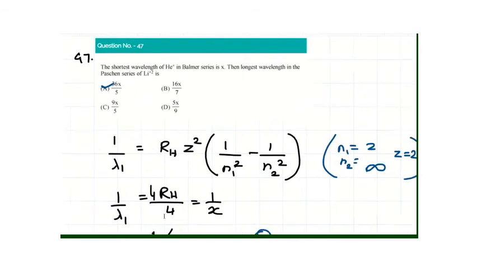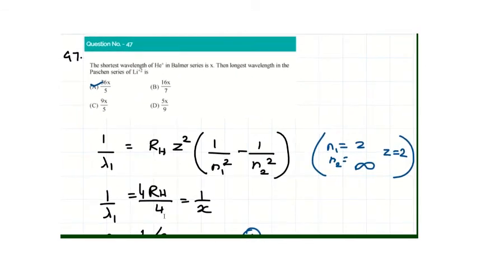In the 47th question, we have to assume the shortest wavelength of helium plus in the Balmer series is X. Now we know that in the Balmer series, the value of n1 equals 2 and the value of n2 has to be highest if we need the wavelength to be shortest. And n2 can be highest at infinite separation, so n2 equals infinity. 1 by n2 square comes out to be approximately 0, so we neglect that value and we get 1 by lambda 1 equal to 4 times Rydberg's constant divided by 4, which is x.